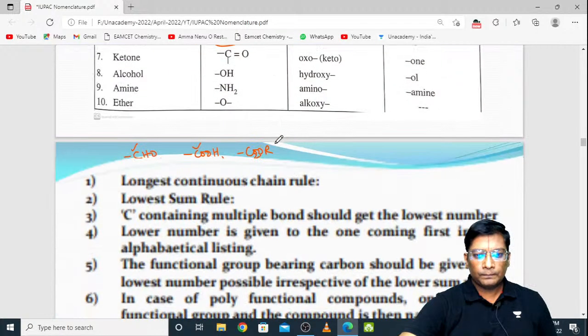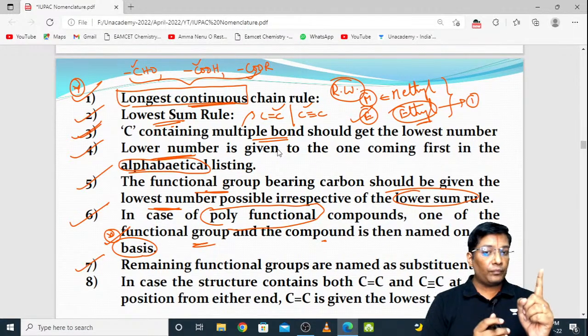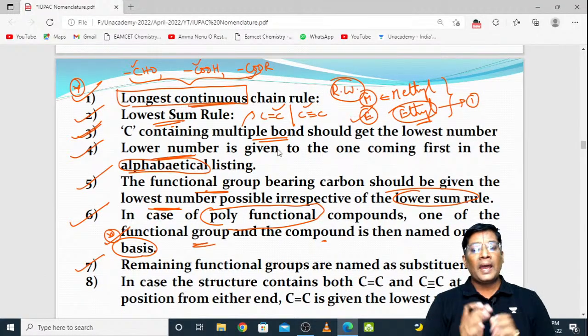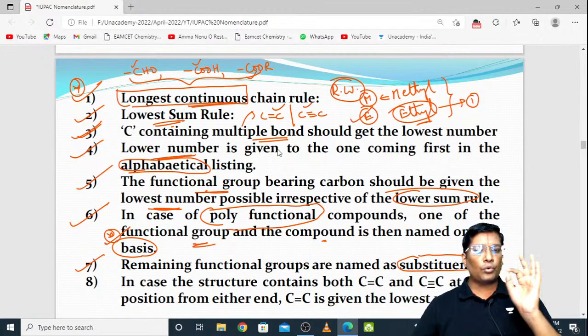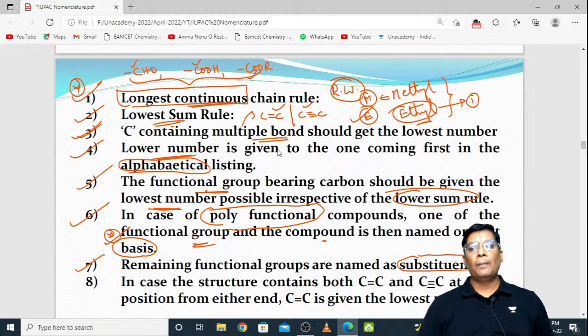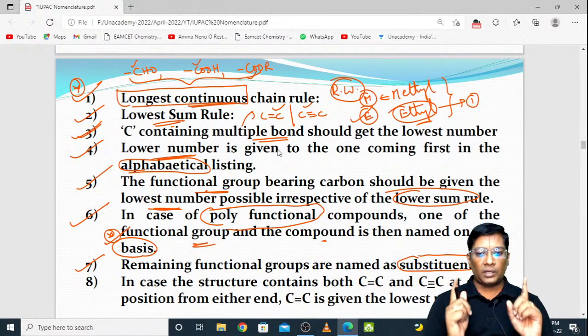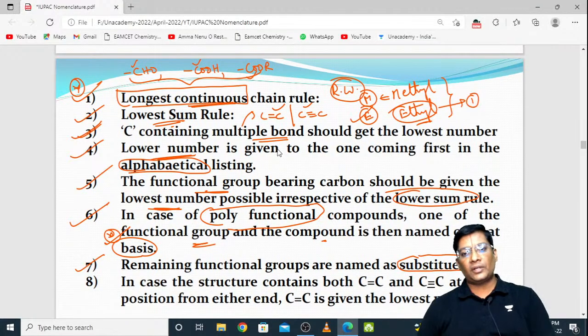Okay. Right. Coming to the next one, the remaining functional groups. Just now we discussed, if the organic compound has more than one functional group, then what do you need to do? Only one functional group is to be the main functional group, based on the previous tabular form. And what about the remaining functional groups? They are named as substituents. They are only treated as substituents, but not the main functional group. So if any organic compound has more than one functional group, you have to choose only one as the main functional group, and the remaining functional groups are to be considered as substituents.